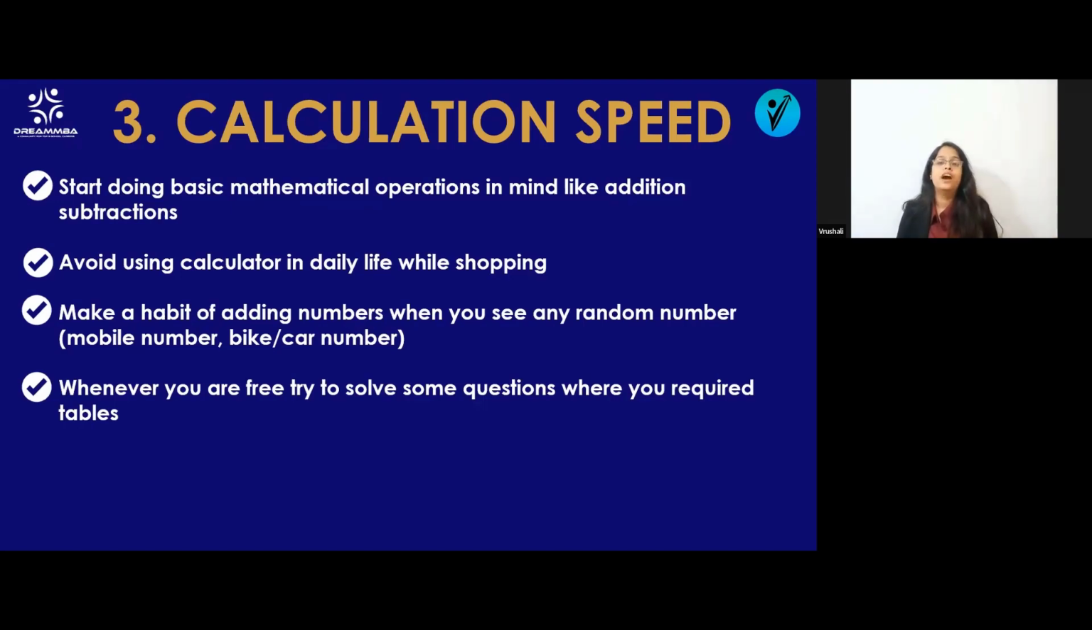Then you have to make a habit of adding the numbers whenever any number is there, like your mobile number, car number, or bike number. Make it a habit: let me see the number and add it, let me multiply its digits. This is what we have to understand. This is the most important thing to increase your calculation speed. And whenever you are free, you can solve some questions where you require the table, the square, the cube, so that your calculation speed will increase and you will understand mind calculation. So this was your third point.